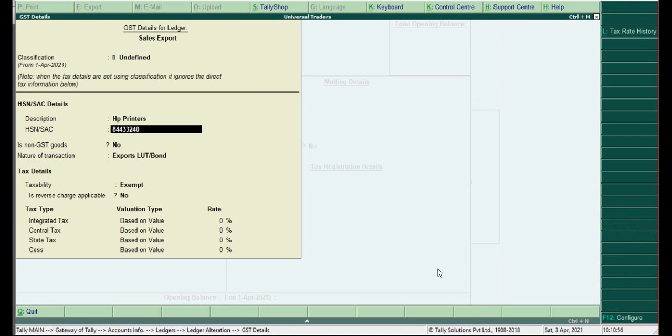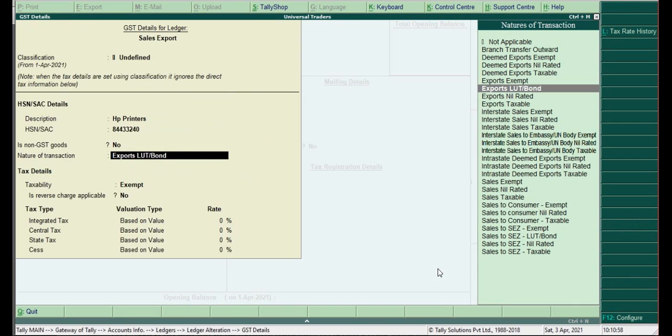Here you have to select export LUT bonds. If it is taxable, then we'll select export taxable. If it is LUT bond, we'll select this. If it is exempt, we'll select export exempt. So whenever we say export exempt, it is the next example we are going to see. In export exempt, tax will not be there, so we have no need to pay any tax. Okay, that is the next one.